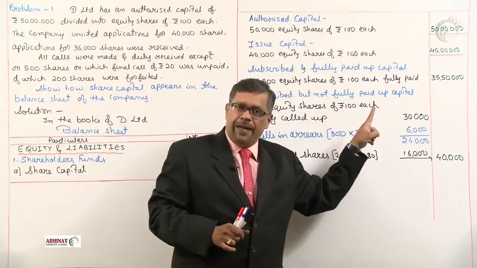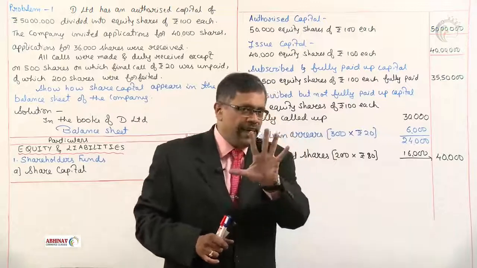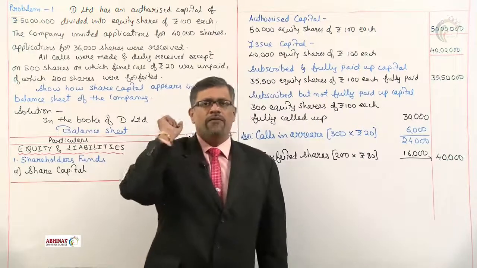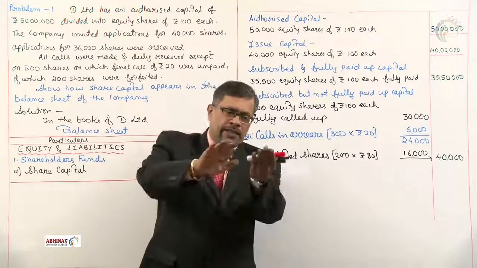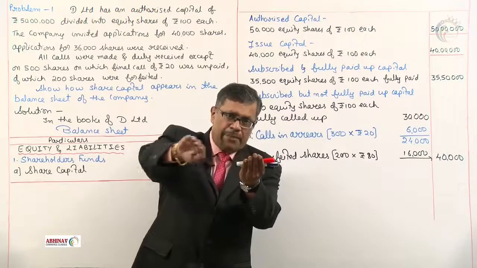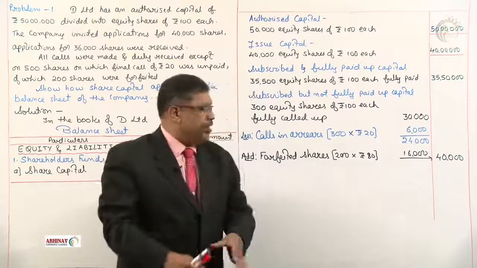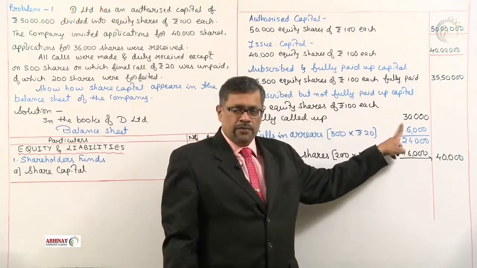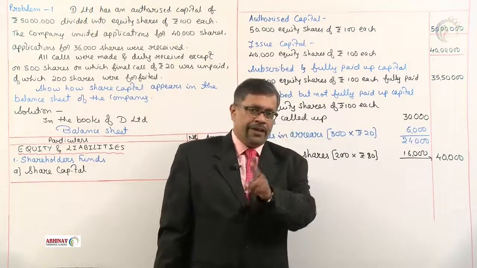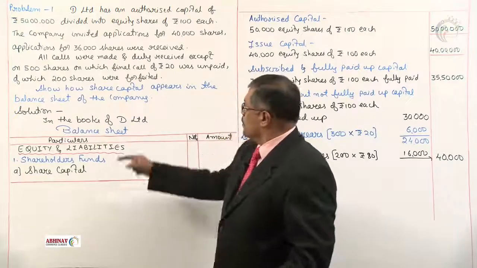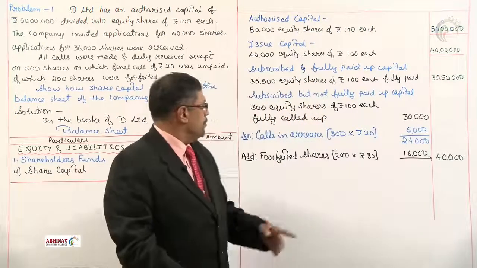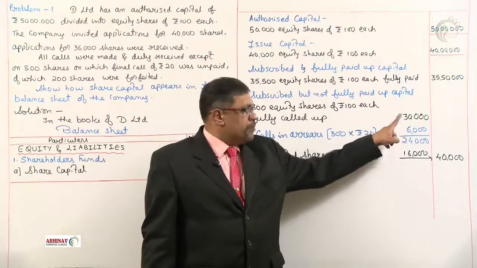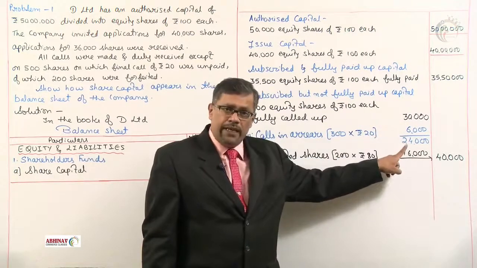Subscribed but not fully paid up. How much are those? 500. But see, here we have taken 300. Why? Because of that 500, 200 are forfeited. We'll see what should be the 200. So out of 500, the shares which are cancelled, we'll keep it aside. We'll deal only with the remaining 300 shares of rupees 100 each fully called. 30,000. Fully called means called at 100 rupees. 300 into 100. But of that, how much amount is not received? 20. Less calls in arrears. On that 300 shares, 20 rupees unpaid, 6,000. So out of this 30,000, how much is the money already collected?